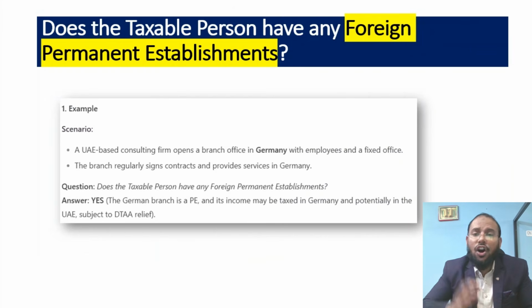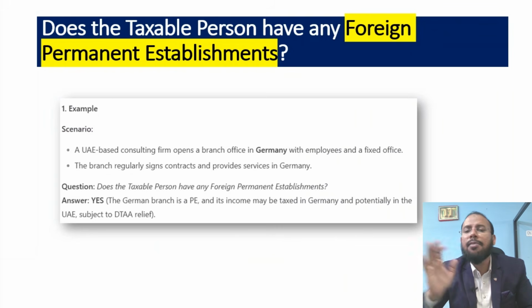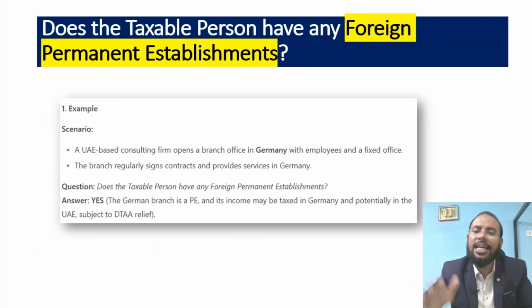Last case of this second segment, election: does the taxpayer have any foreign permanent establishment? For understanding what a foreign permanent establishment is, this is a very simple example. A UAE based consultancy firm opens a branch office in Germany with employees and a fixed office. As you know, a permanent establishment is any office, branch or representative office in a country other than the UAE.